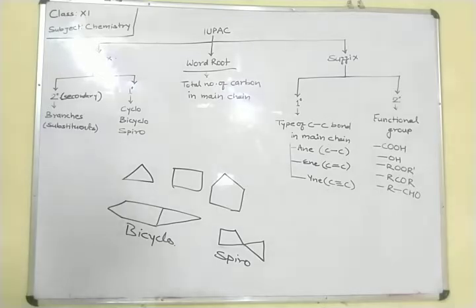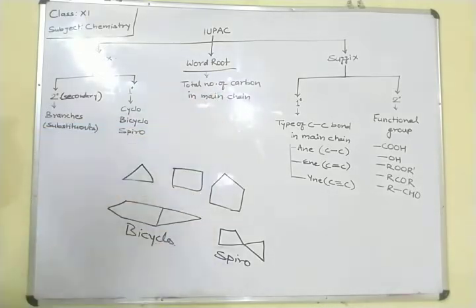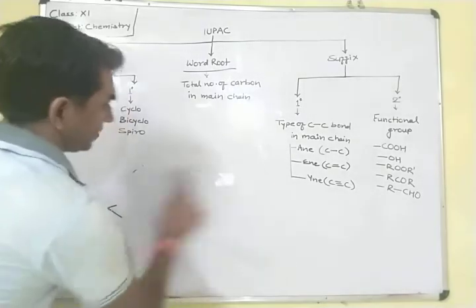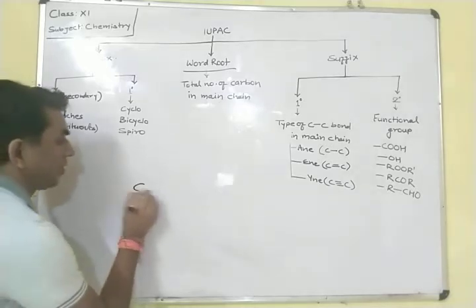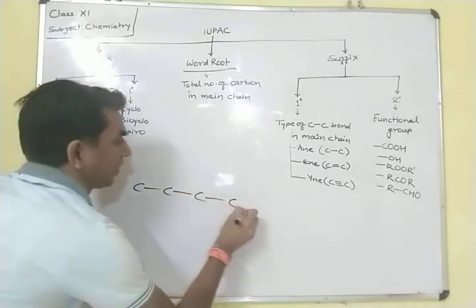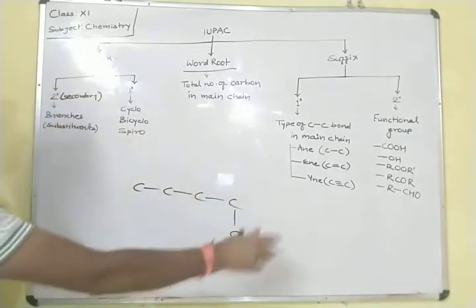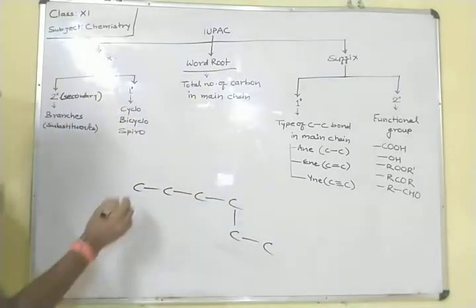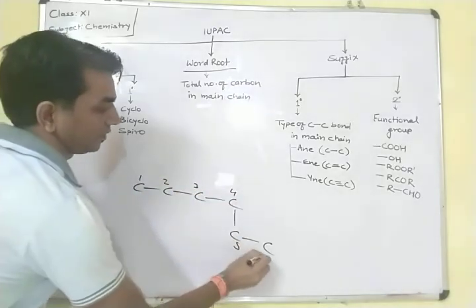So what comes in the word root? The total number of carbons in the main chain. How many carbons does it contain? Suppose in this carbon chain we count 1, 2, 3, 4, 5, 6.